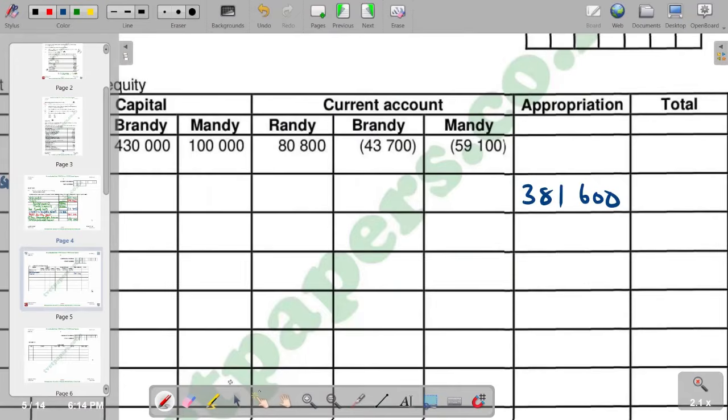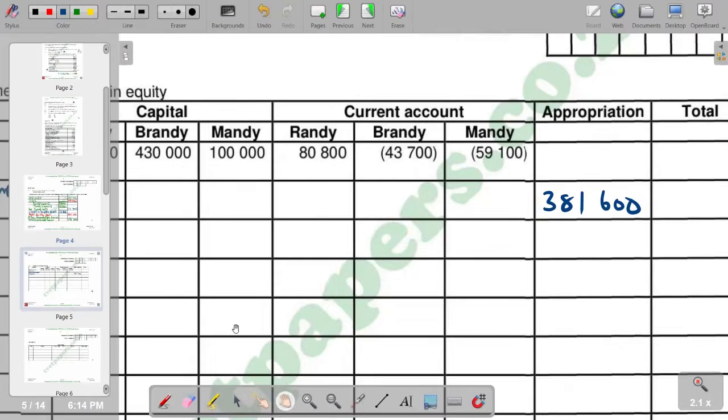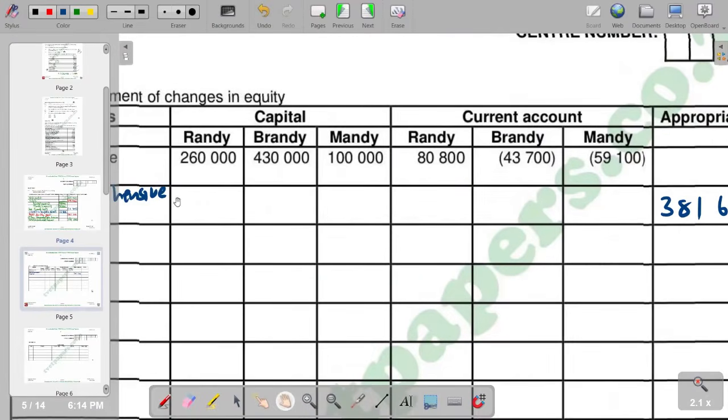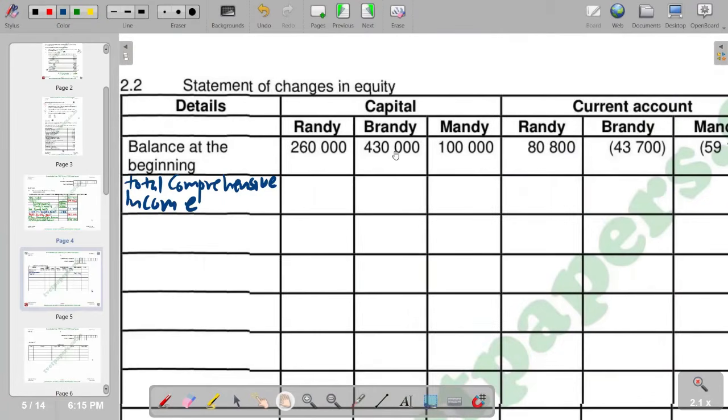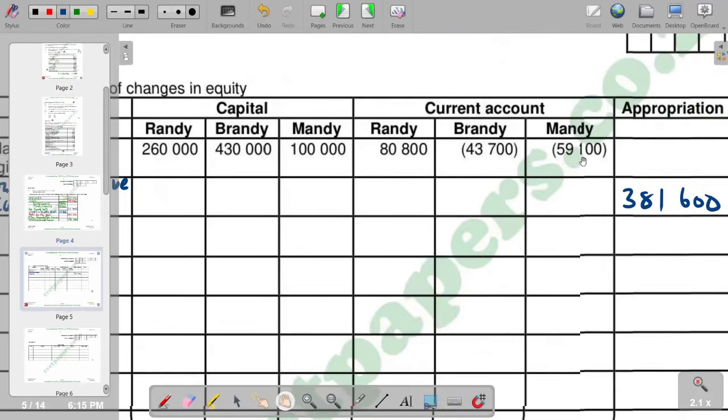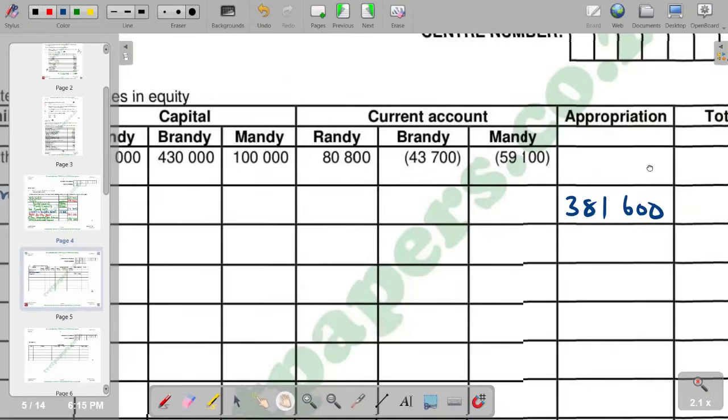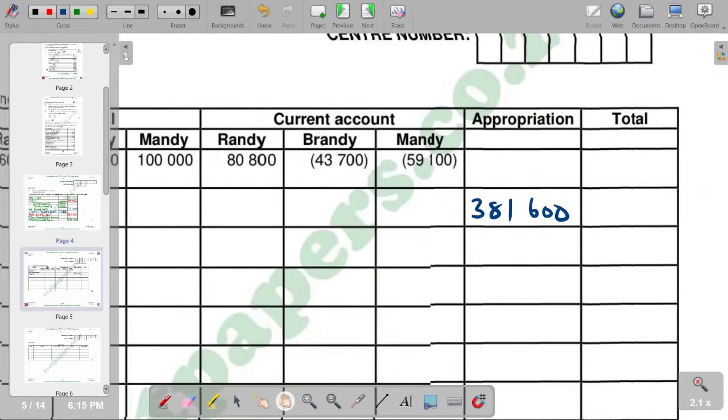And of course, from there, we are supposed to add all the balance in the beginnings, whereby we are saying 260,000 plus 430,000 plus 100,000 plus 80,800 minus 43,700 minus 59,100. Then the total that's supposed to come in this column is 768,000.